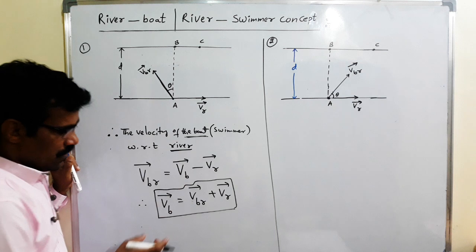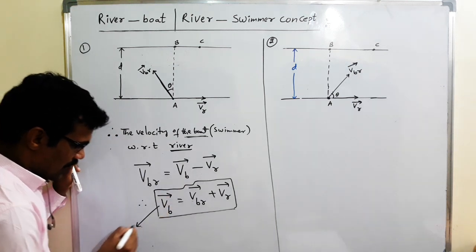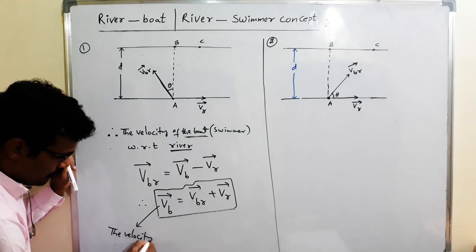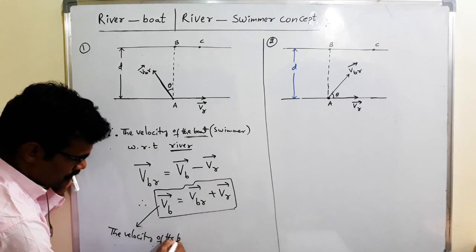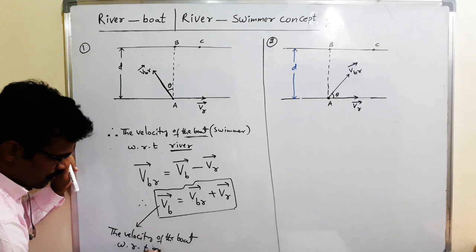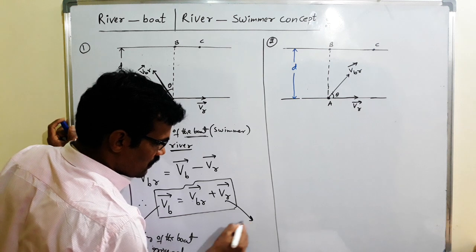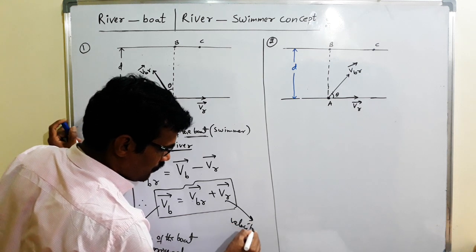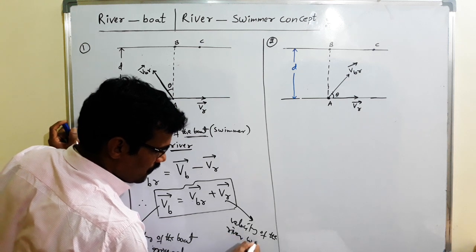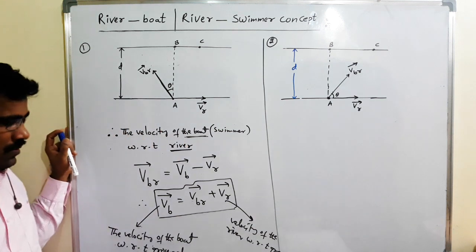VB bar. What is the meaning of VB bar? VB bar is the velocity of the boat with respect to ground. VR bar is the velocity of the river with respect to ground.